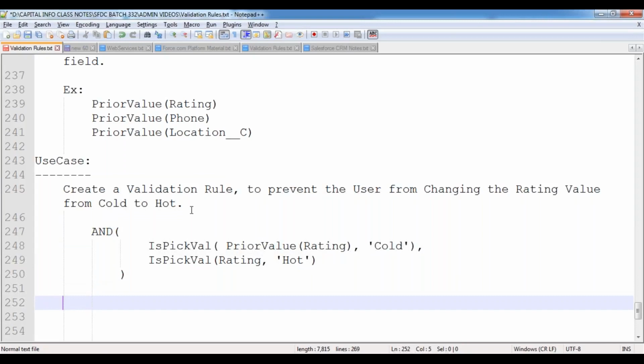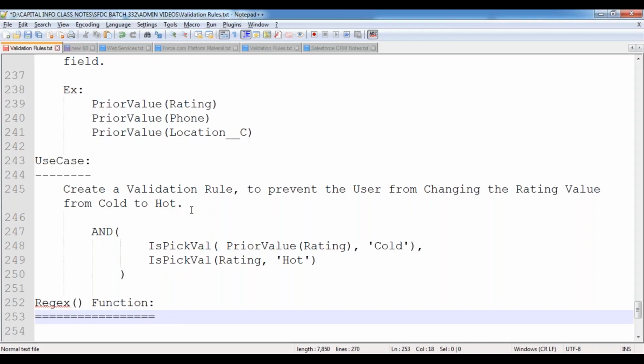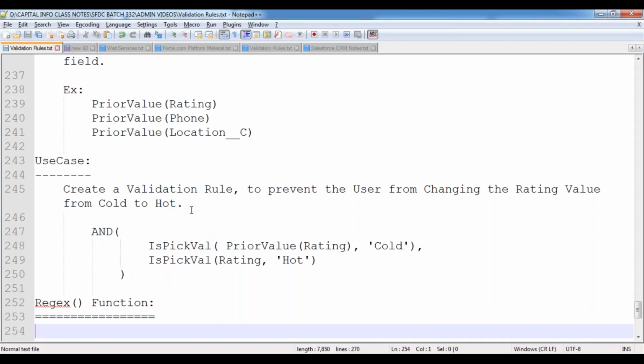Now, the next function is the regex function. This function is also called regular expressions. So what exactly is the regex function and what is its use? The regex function is used to compare the field value with a specified format.